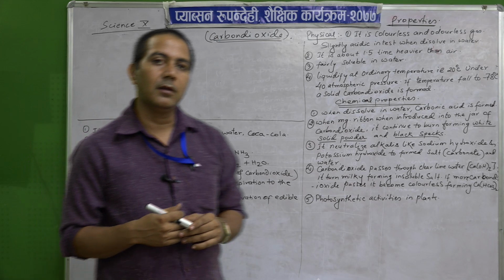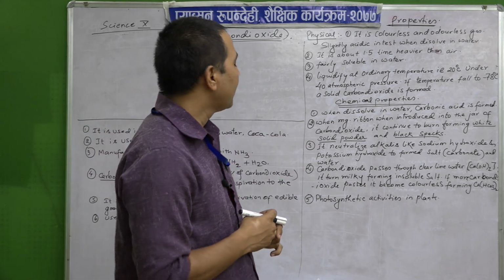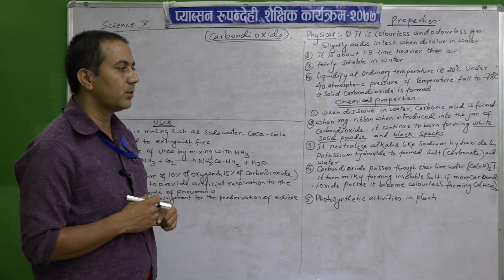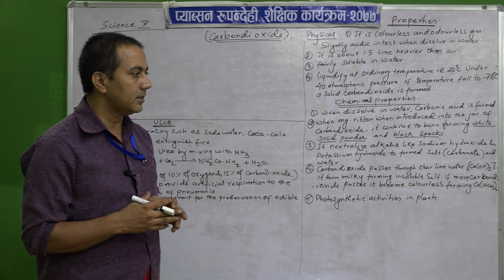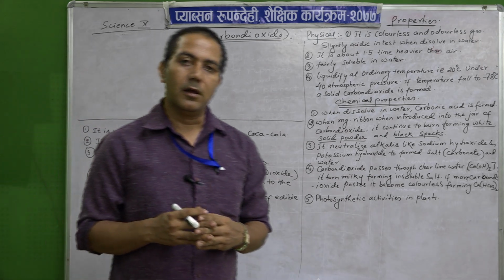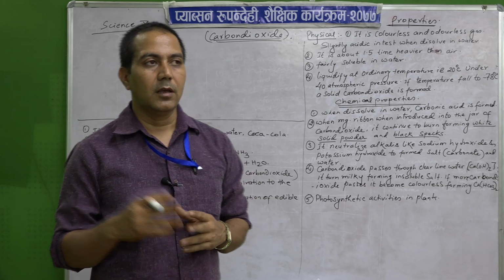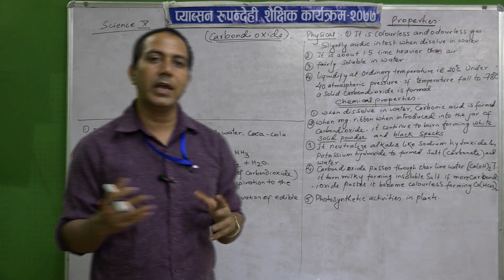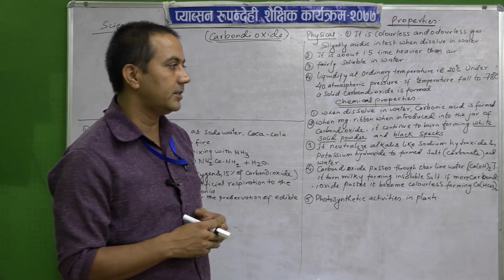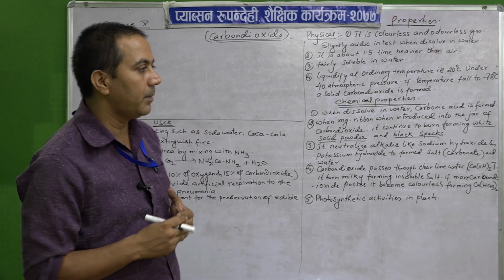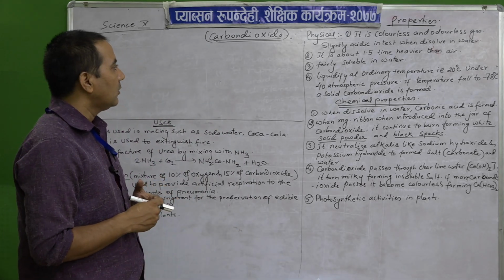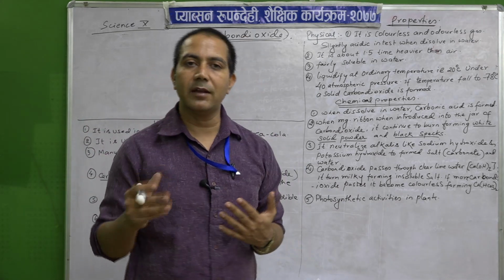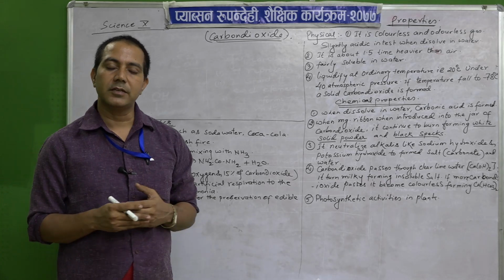Let us start with today's topic. In our last class we studied the laboratory preparation of carbon dioxide, and the other ways we can prepare it in industry. Now let us see how we can recognize that the prepared gas is carbon dioxide. By seeing its properties, we can confirm that the prepared gas is carbon dioxide.